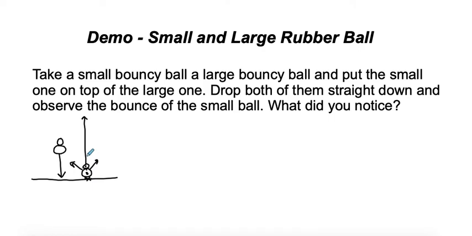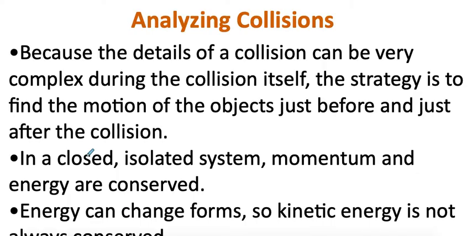So with that, we're going to talk about collisions and energies. When we analyze collisions, we're going to use the motion of the objects just before and after the collision, because if we look at more things than that, there could be other variables involved, like more friction, maybe more drag. There's other things in the system. We want to look at what happens directly before and after the collision. So how fast is the car going right before they hit, and how fast is the car going right after they hit?